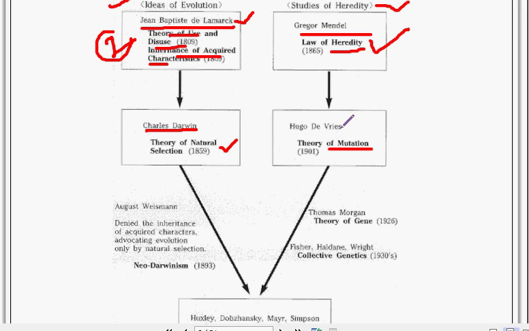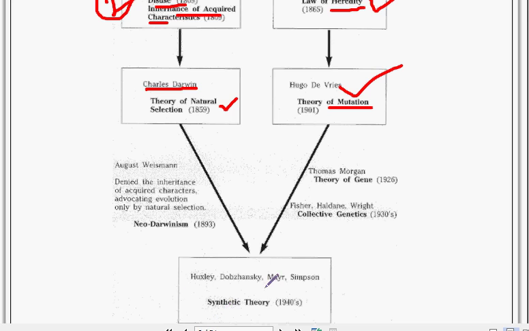Hugo de Vries, theory of mutation. The idea of evolution comes here. From Lamarck, these led to Charles Darwin's natural selection. From Mendel, heredity. From De Vries, mutation. These two come together to form the synthetic theory.